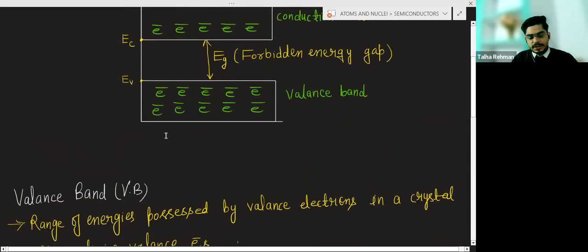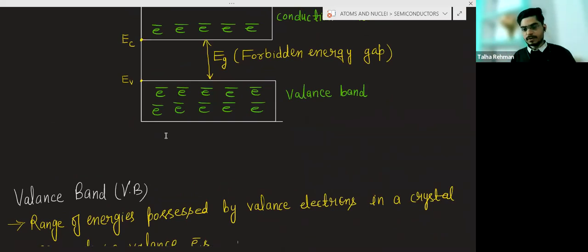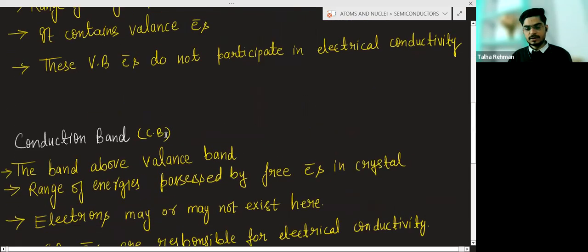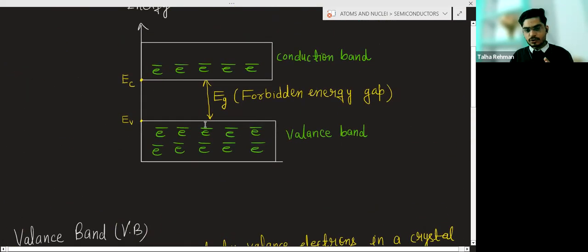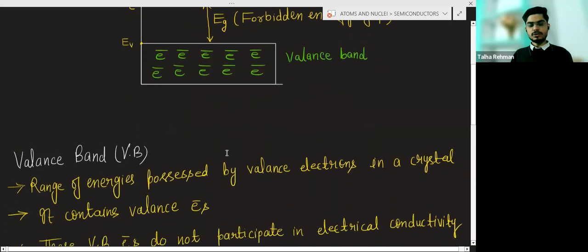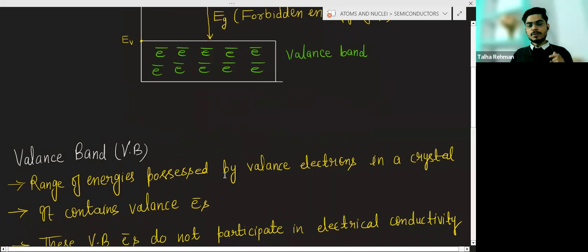So remember, what is a band? A band is a range of energies, in continuation, and with the help of that you get a band. Basically, this band contains energy levels.